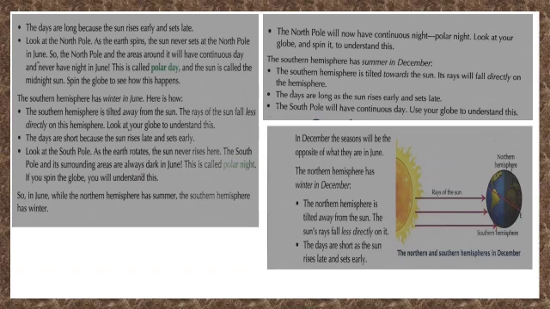The southern hemisphere has summer in December. The southern hemisphere is tilted towards the sun. Its rays will fall directly on the hemisphere. The days are long as the sun rises earlier and sets late. The South Pole will have continuous day. The two hemispheres have opposite seasons. When the northern hemisphere has summer, the southern hemisphere has winter. When the southern hemisphere has summer, it is winter in the northern hemisphere.